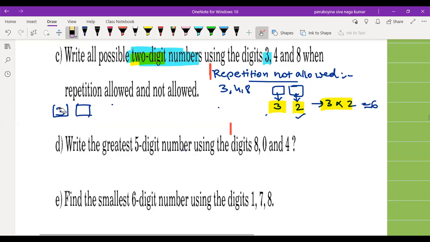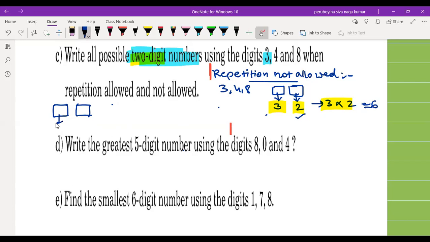And for the first box, again you are thinking about the first box. Initially we have 3 choices. You can take 3 or 4 or 8 for filling this first empty box.